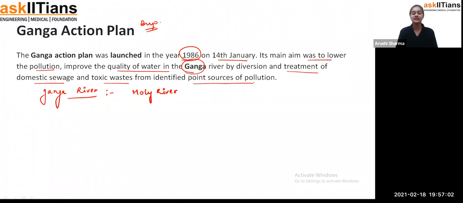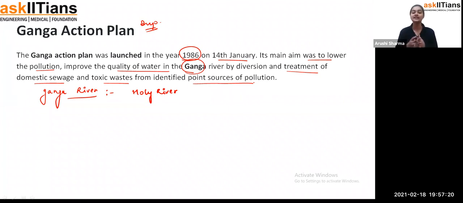So the action was taken. This plan was started in 1986 on 14th of January so that we can reduce the pollution and improve the quality of water in the Ganga. Because, students, as I have told you, it is a holy river, so we think that we should take a bath in it because we get good positivity inside us.